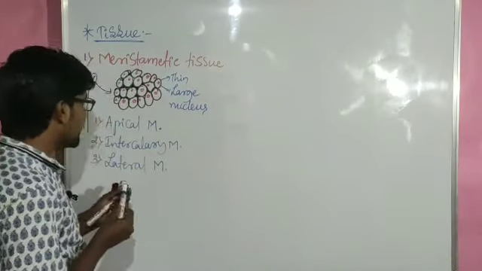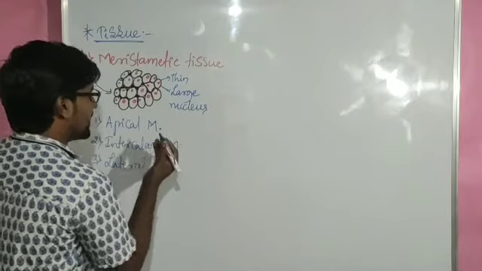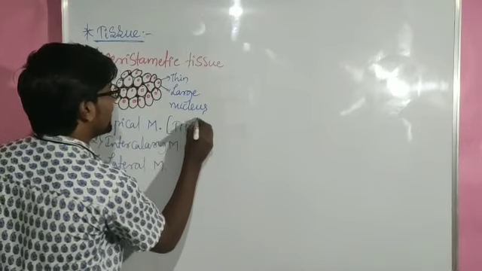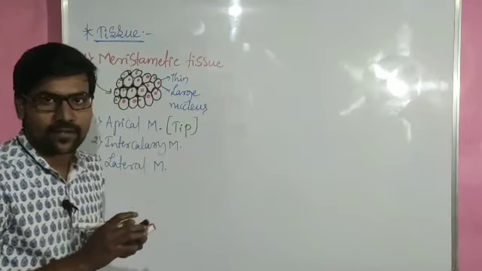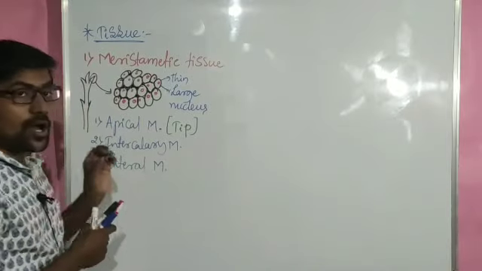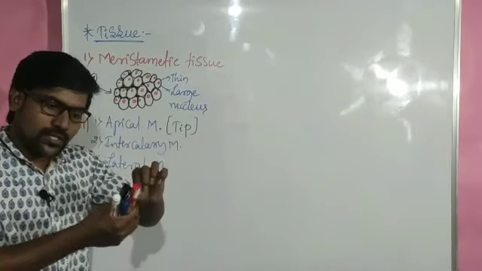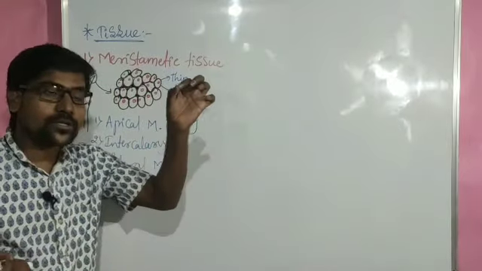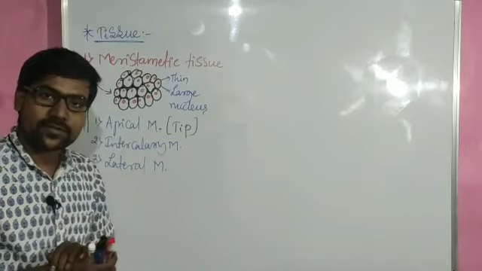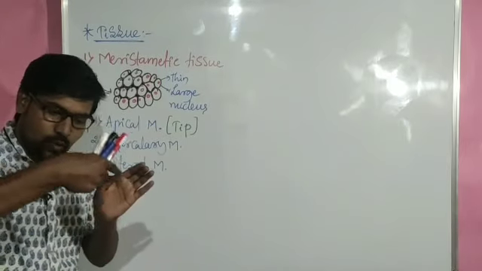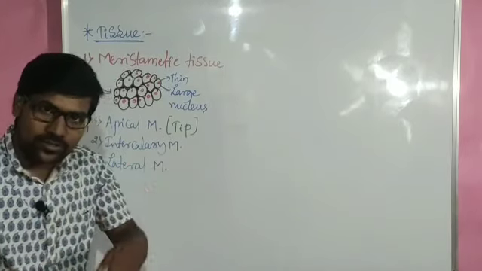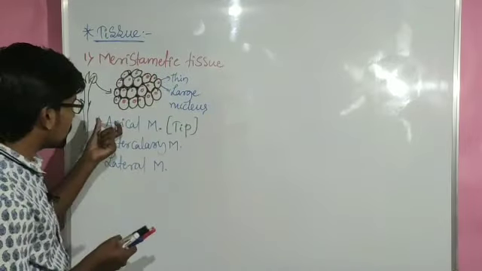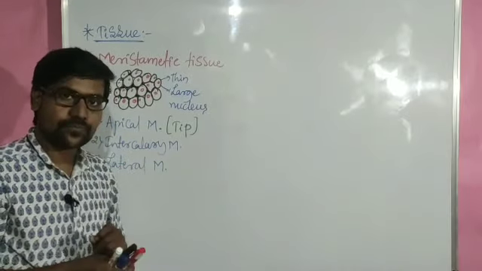So here if I consider these two, apical and intercalary, let me see the first one. The apical meristem is present at a tip region, tip of the plant, tip of the shoot or tip of the root. Root is extending downside, shoot is extending upper side. So tip of both the regions is having apical meristem. Because of that reason, root is growing downward continuously, shoot is going in the upward direction continuously. Why? Because those are having apical meristematic tissue.